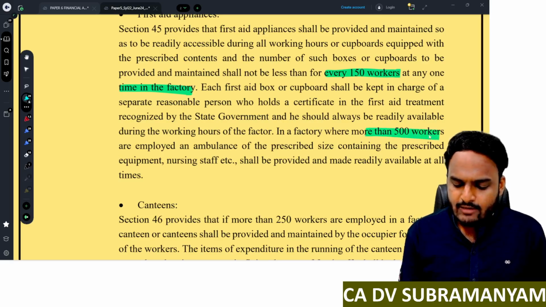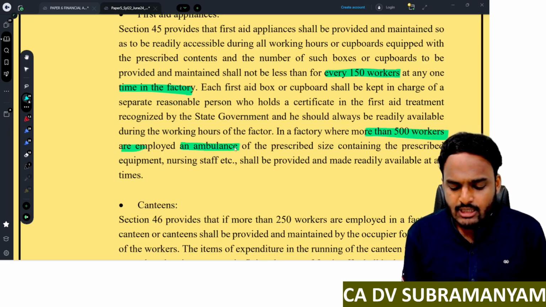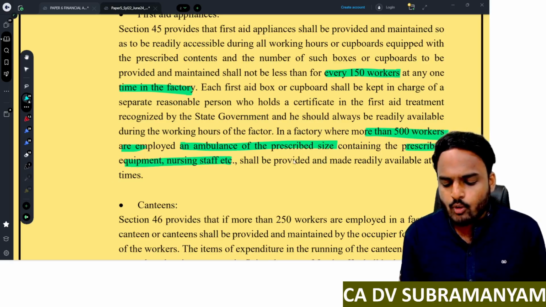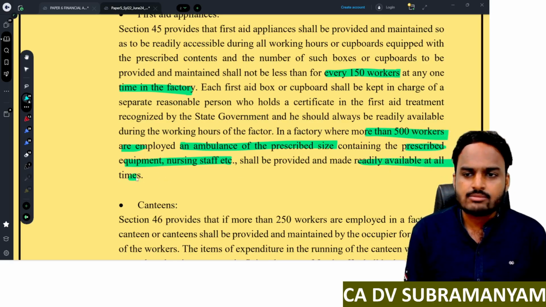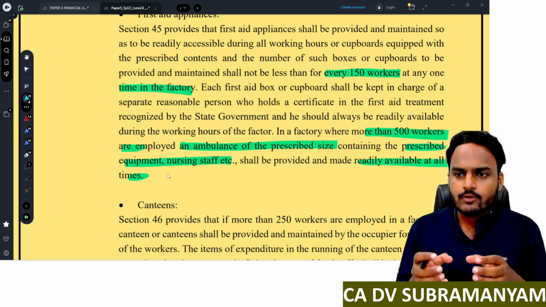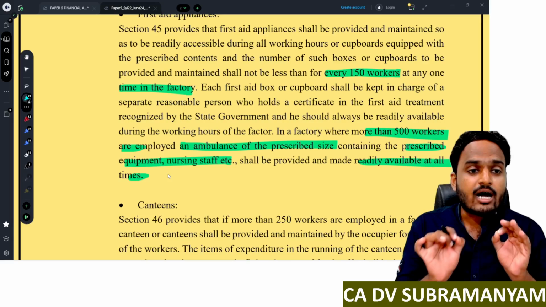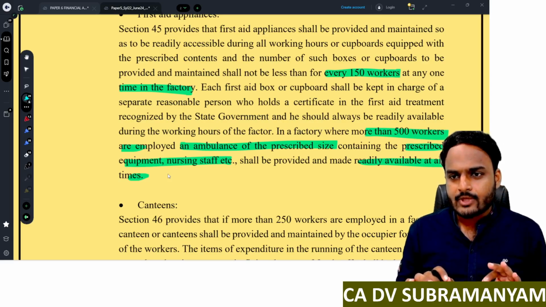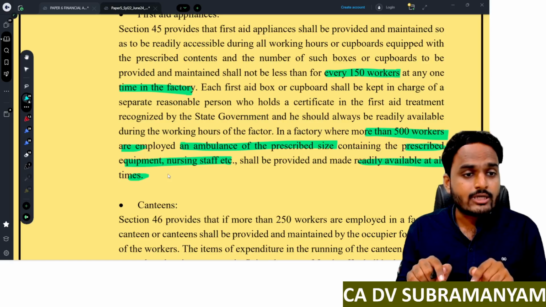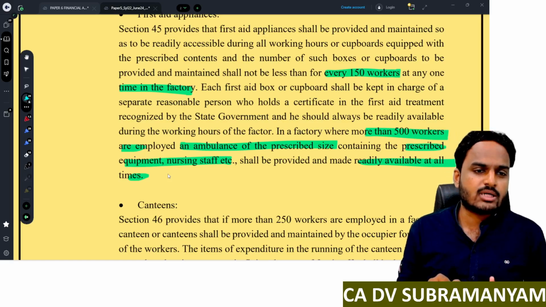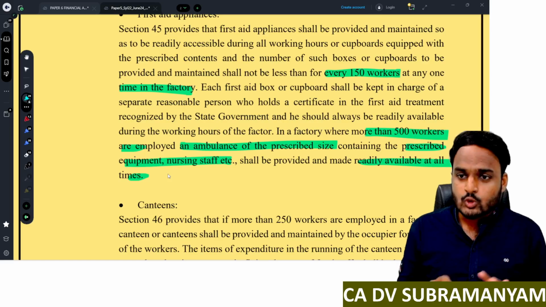Next, where more than 500 workers are employed, an ambulance of the prescribed size containing prescribed equipment and nursing staff shall be provided and made readily available at all times. If you are confident with respect to numbers, write those numbers and underline those points, so that the valuer will go through those points and give you maximum marks. Understood? Don't ignore such things.